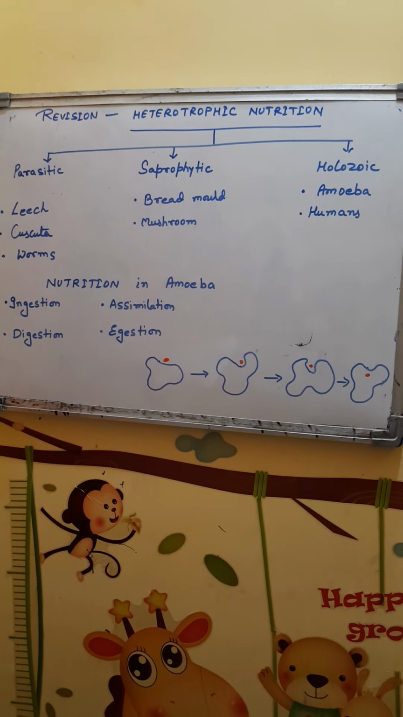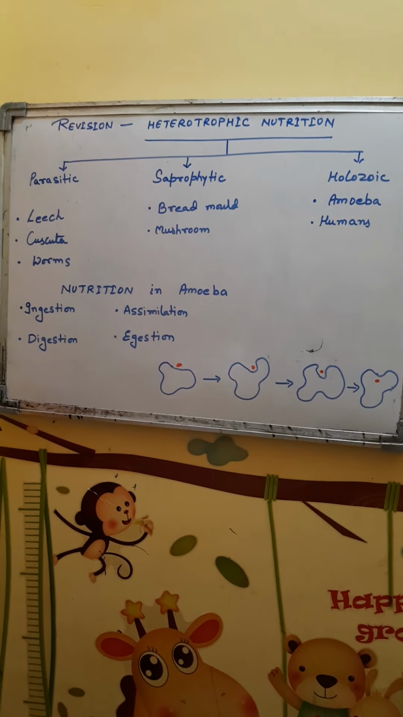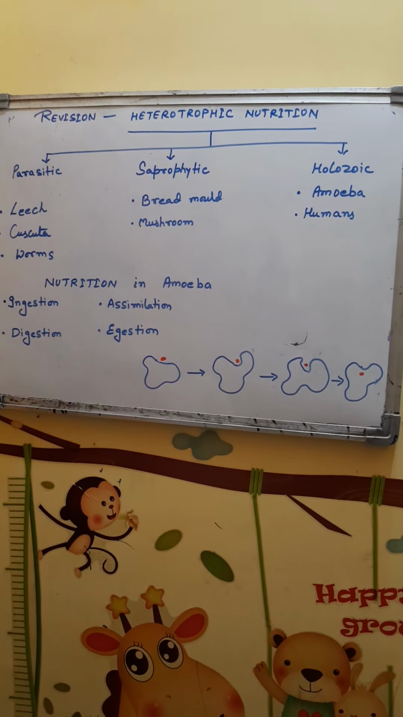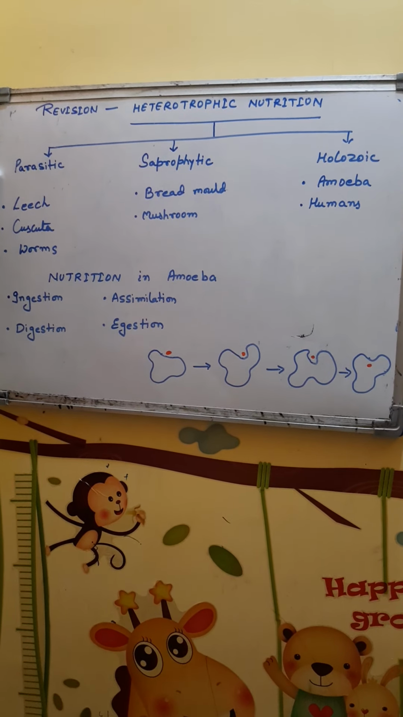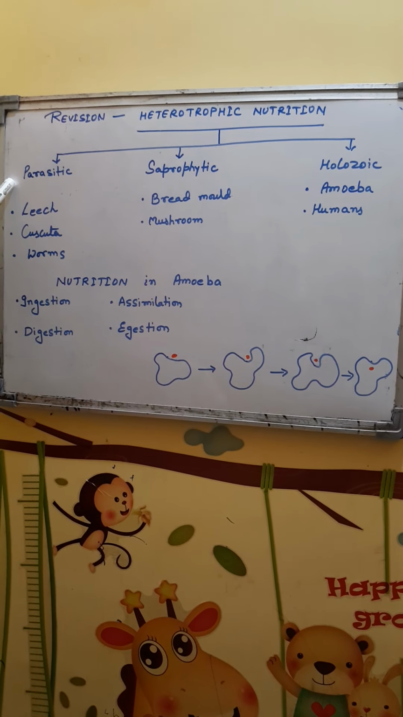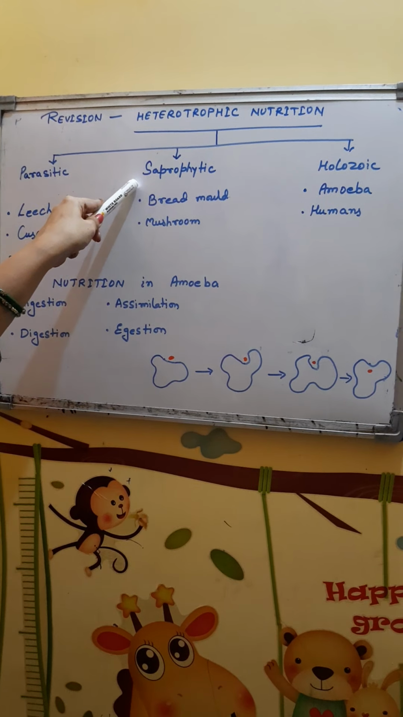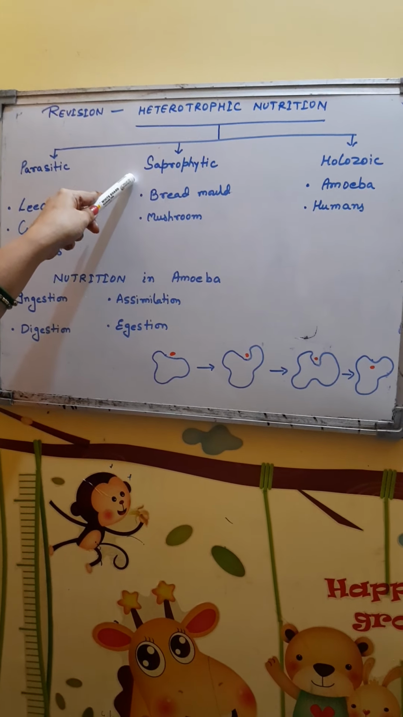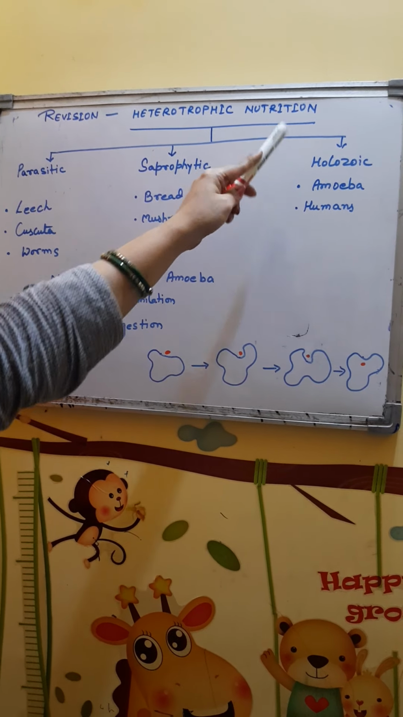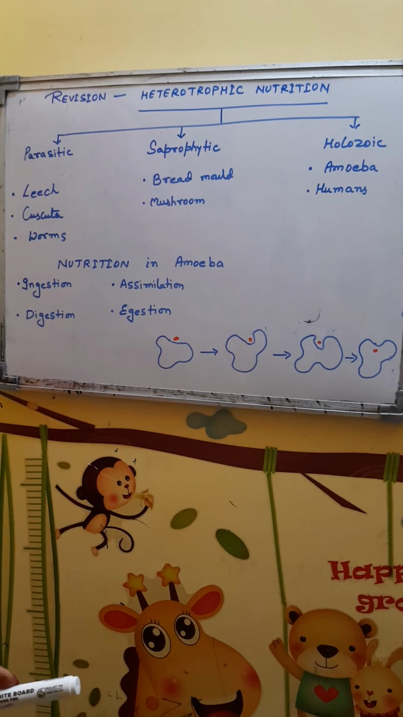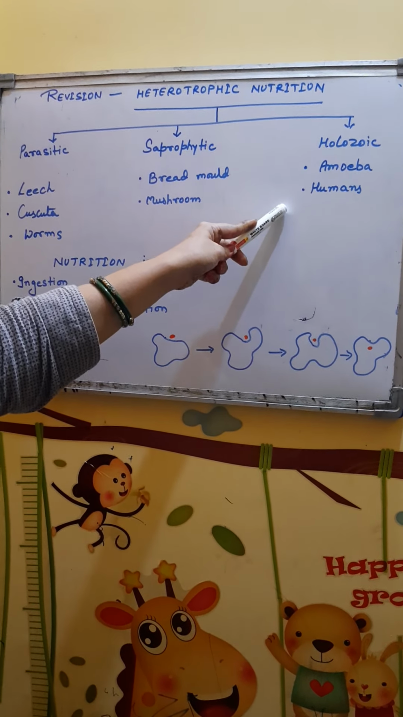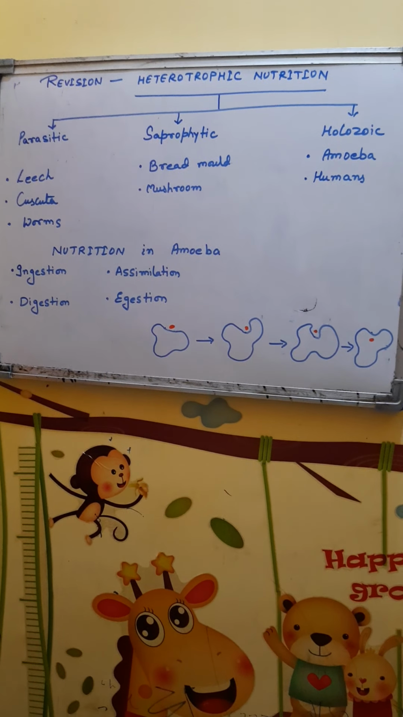So these are three types of heterotrophic nutrition. The parasitic mode of nutrition, in which one organism is present on or inside the body of another organism and takes nutrition from there. The saprophytic nutrition, where organisms take nutrition from dead and decaying remains of other organisms, and holozoic nutrition, where organisms take food in the form of solid pieces taken up from other plant or animal sources.